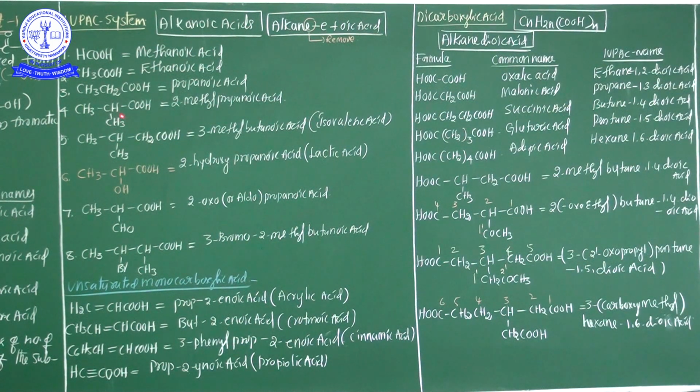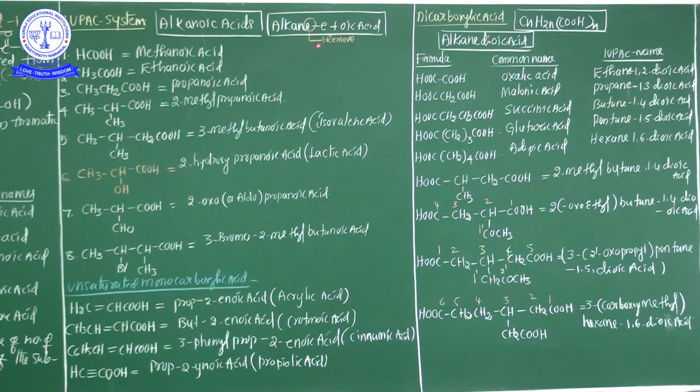Now see here, in IUPAC nomenclature, the carboxylic acid naming is alkanoic acid. The important point in IUPAC nomenclature is that carboxylic acid naming is alkanoic acid. How is this alkanoic acid derived? See, this is the alkane group. From the alkane group, the last letter E should be dropped. Why should the E letter be dropped?